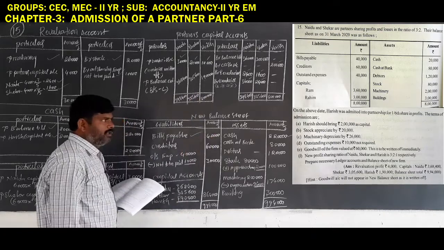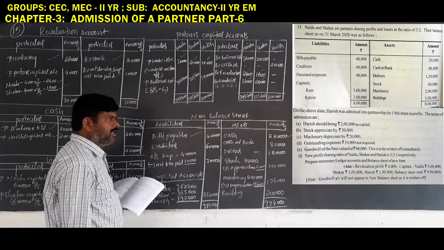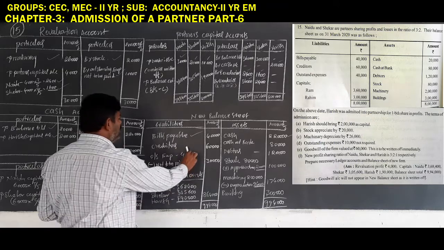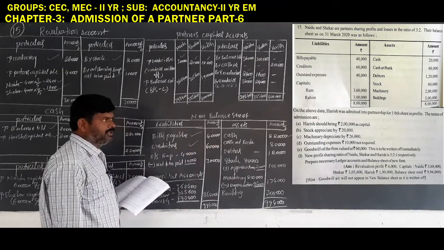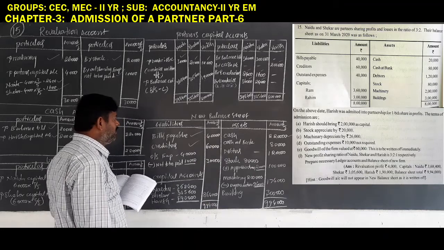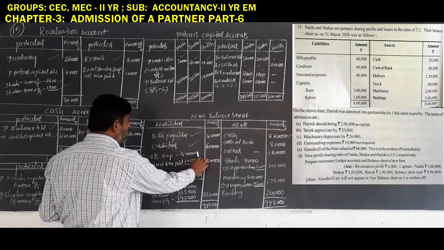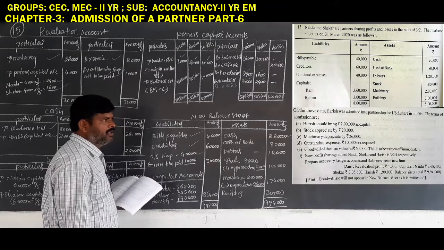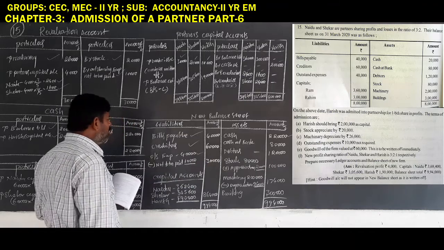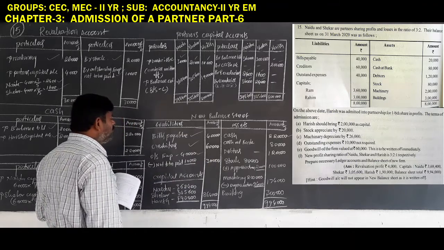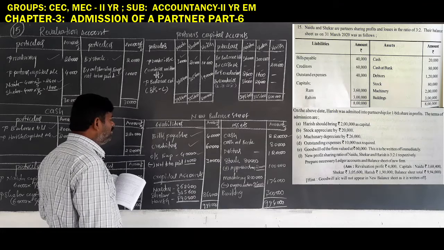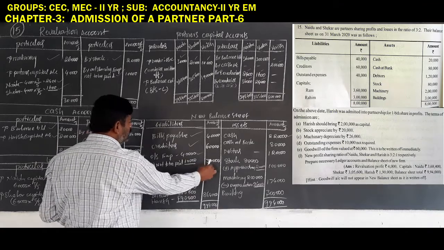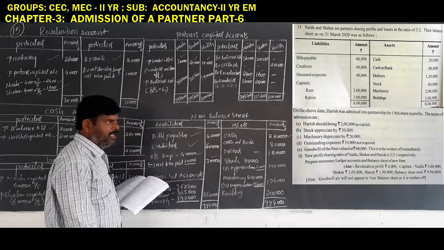Bills payable is given in the problem, so it is recorded as usual, and creditors is also given in the problem, recorded as usual. Outstanding expenses is 40,000 as per the problem, but 10,000 rupees is not required to be paid, so 30,000 rupees is the remaining amount.